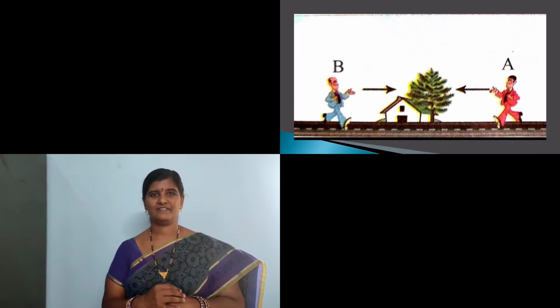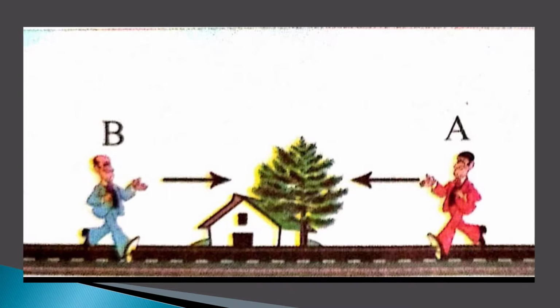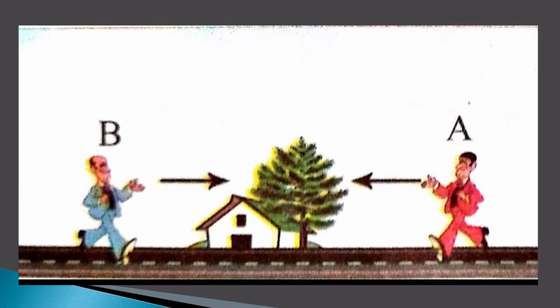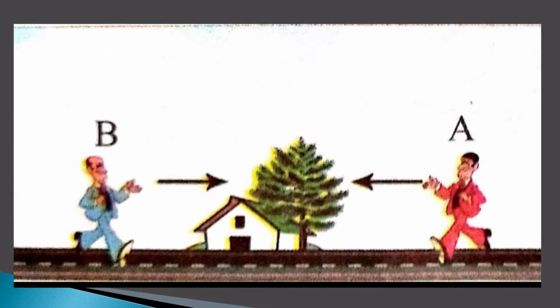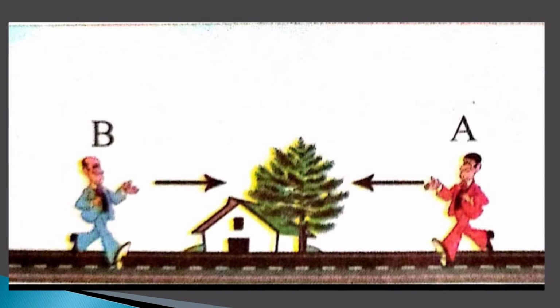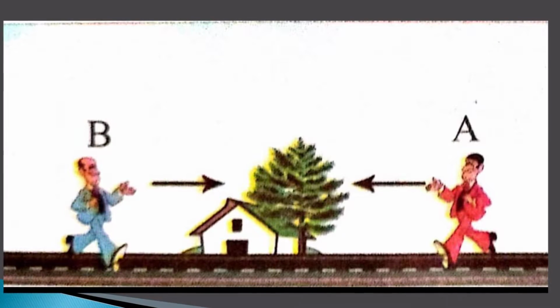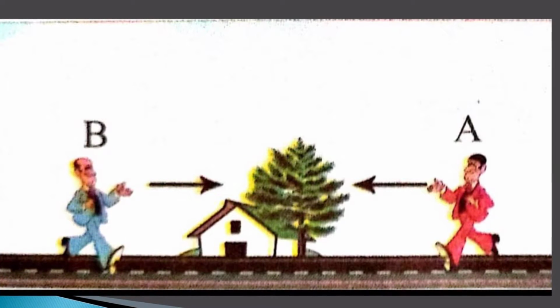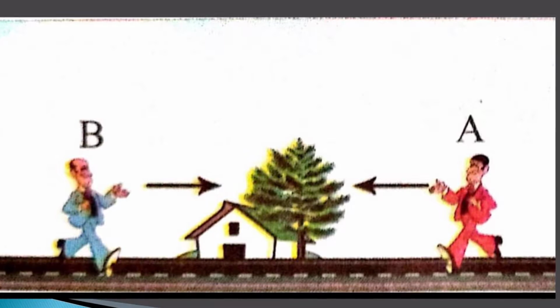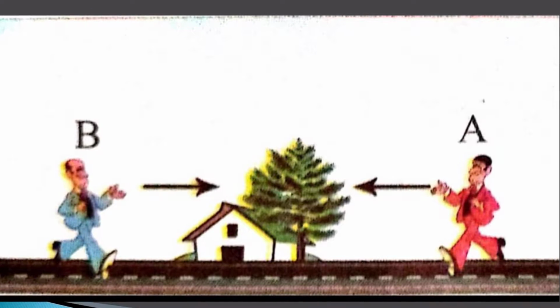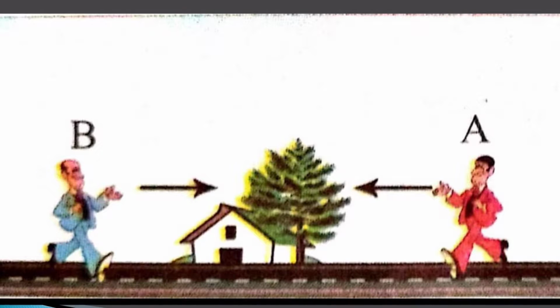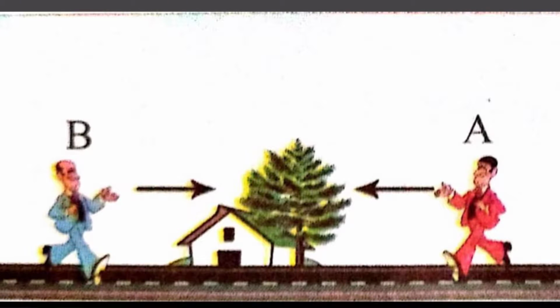Children, see figure 1. Observe this picture. Here the question is, on which side of the road is the house? Is it on the right side or on the left side of the road? Here, two persons are watching the same house in opposite direction.